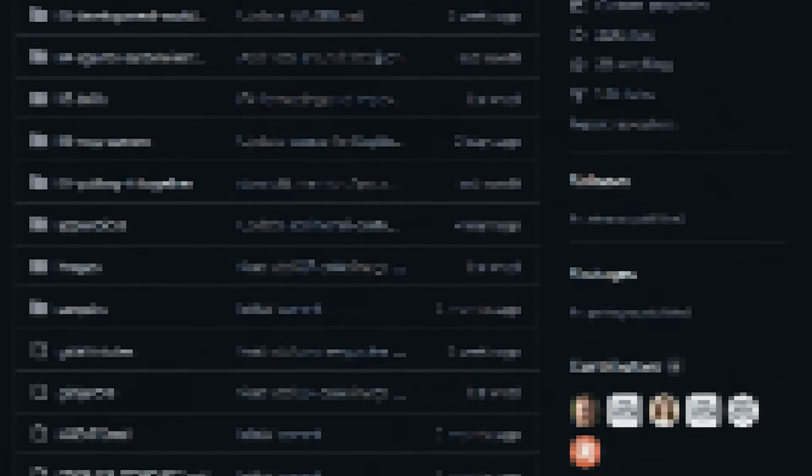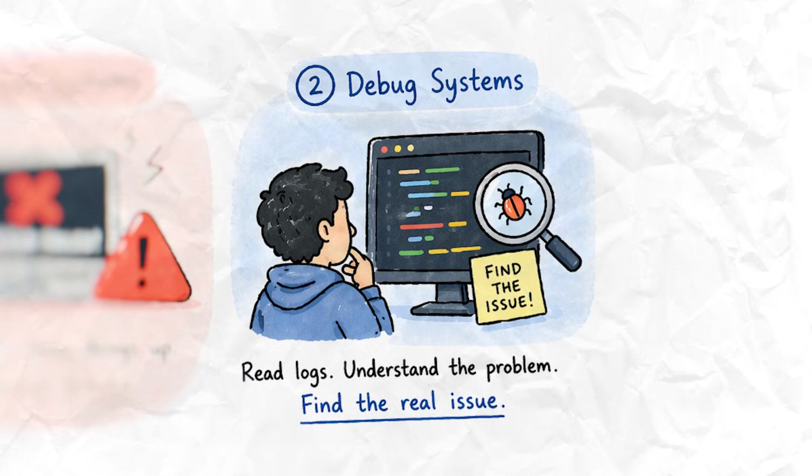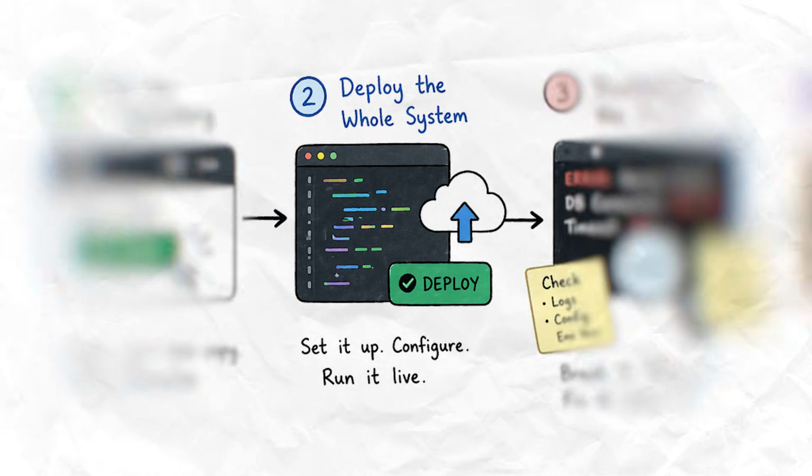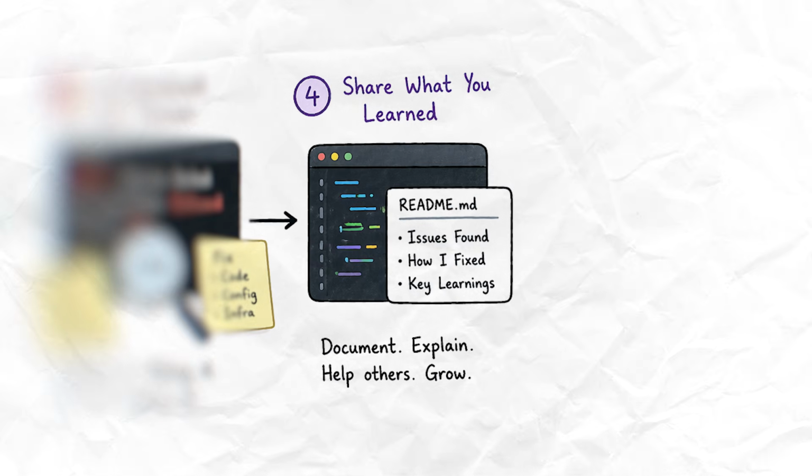And here's the bonus. You will get access to the GitHub repository for the entire project, but there's a catch. The repository will include intentional issues and troubleshooting tasks. Why? Because AI has made things easier for us. And if you want to grow as an engineer, you must learn how to break systems, debug systems, and also fix them. So when you're implementing this project, fork the repository, deploy the whole system, troubleshoot the issues, and share what you've learned.